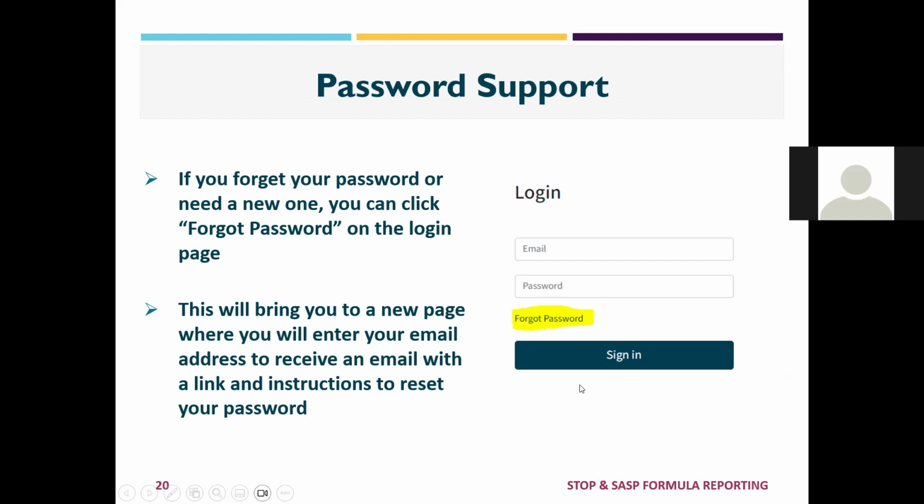It will send you an email to allow you to reset your password. If you put in the wrong password too many times, you will get locked out for 10 minutes. And at that point, we recommend you do the forgot password process. If you're still having issues, please reach out to VAWA MEI for support.